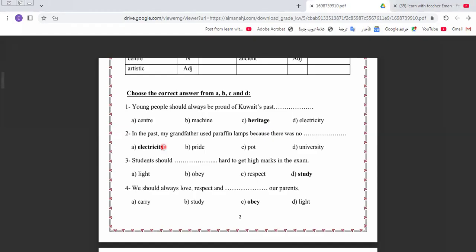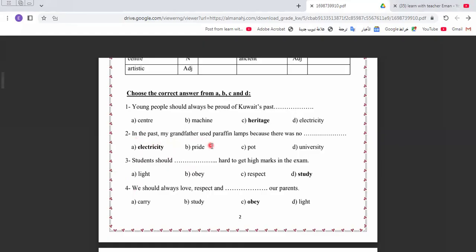As we know, Egypt has its heritage, and Kuwait has its heritage. Every country or every state has its heritage, its history, its culture, and so on. But all of us are called what? Arab culture. All of us are related in Arab culture. Okay, let's continue the rest of the questions.